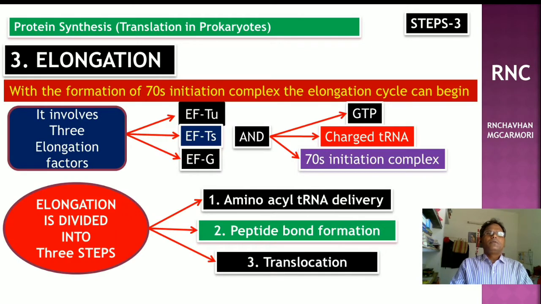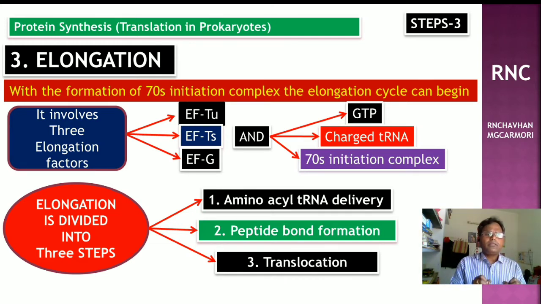Good. Then elongation factors में तीन elongation factors होते हैं. Elongation process में तीन factors and GTP, charged tRNA and 70S initiation complex are involved in it. That is, this is the third step of translation in prokaryotes. With the formation of 70S initiation complex, the elongation cycle can begin.